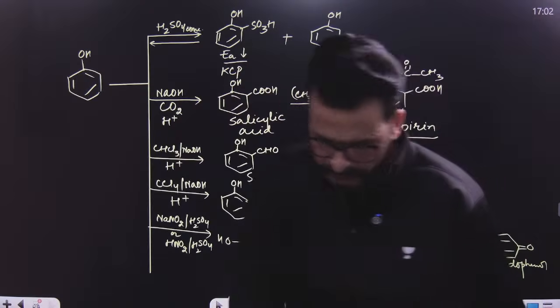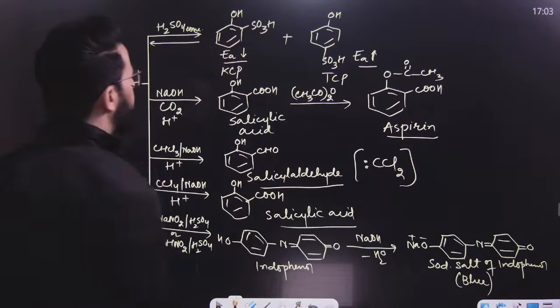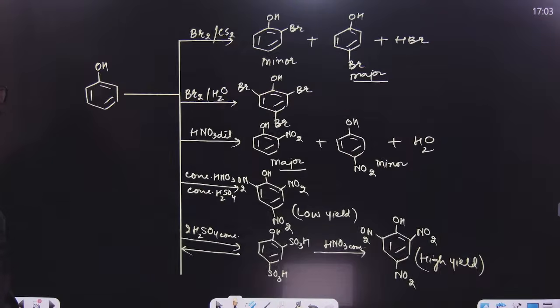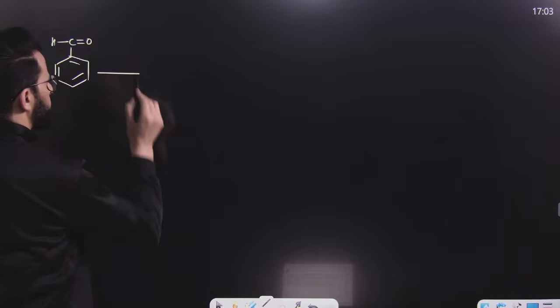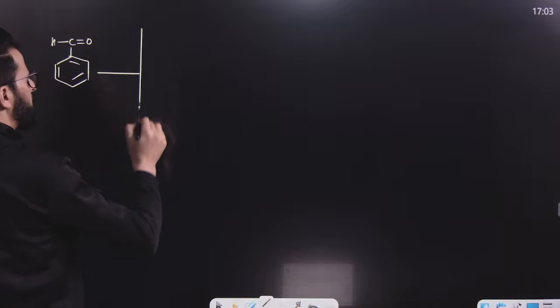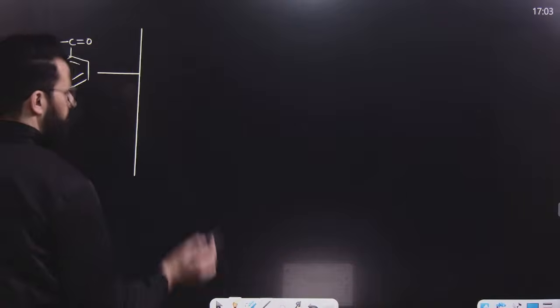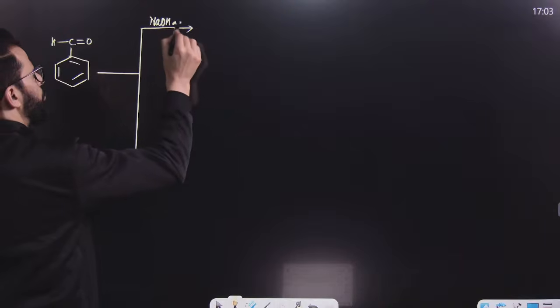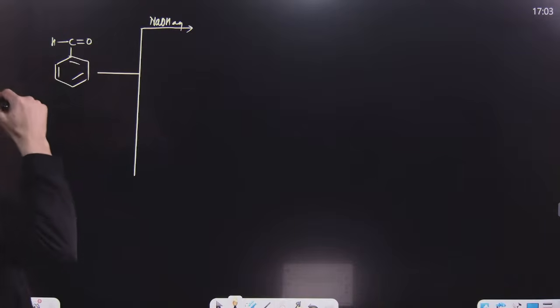Now we have another very important species, and that species is benzaldehyde. Why is that important? Have a look. Because with the help of this, we can perform a very important reaction known as Cannizzaro reaction. This is an aldehyde without alpha hydrogen.